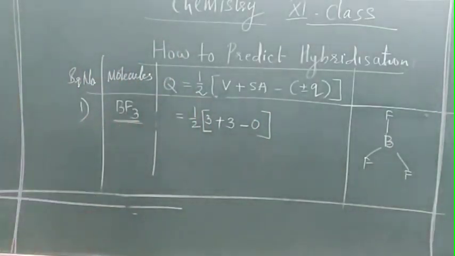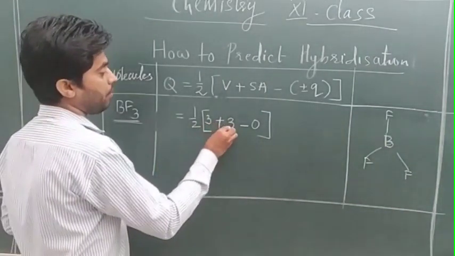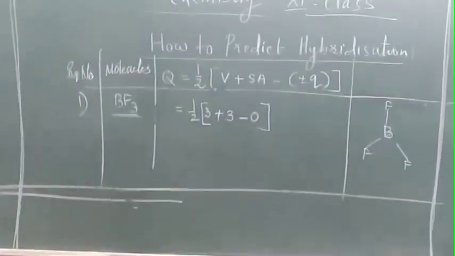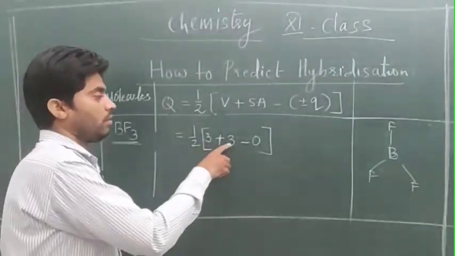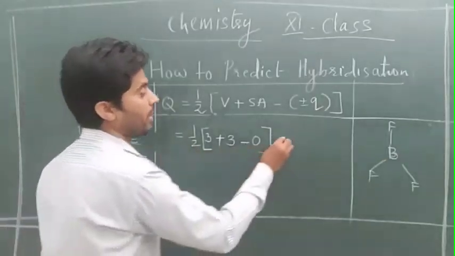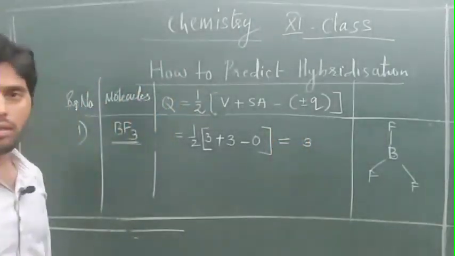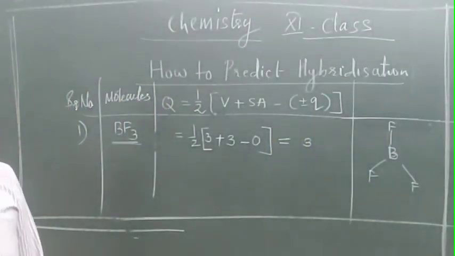Now calculate. 3 plus 3 is 6, divided by 2. The answer will be 3.